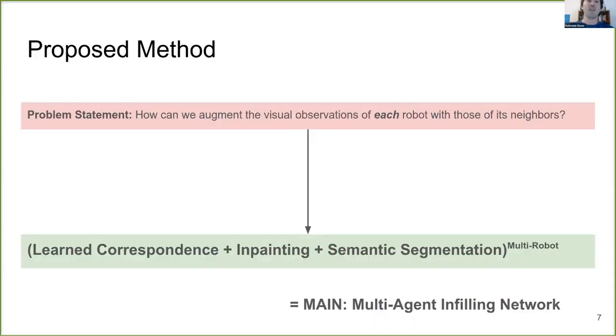So what is our method? Well, to address our problem statement of how can we augment the visual observations of one robot with those of its neighbors, we came up with this simple formula. Basically, we add techniques from learned correspondence, image in-painting, and semantic segmentation, and we raise this combination to the multi-robot power. And that gives us MAIN, the multi-agent infilling network.